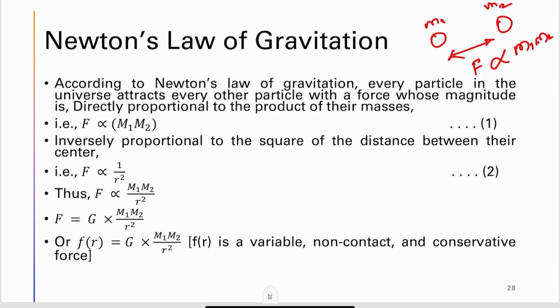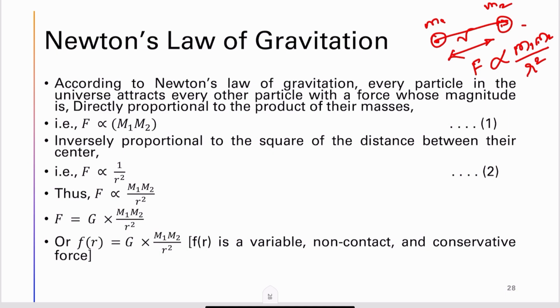Again, this same force is inversely proportional to the square of the distance between the two objects, and the distance is taken from the center of one object to the center of the other object. It is a straight line connecting the center of one object to the center of the other.